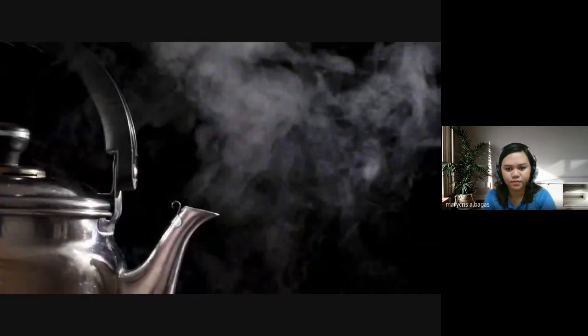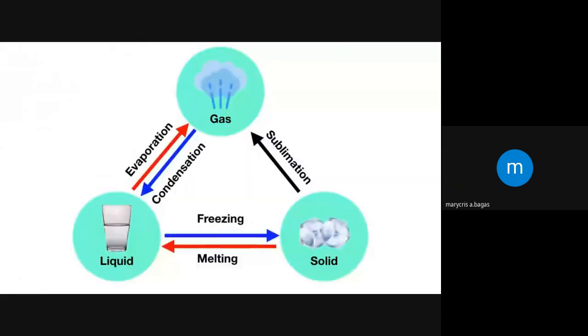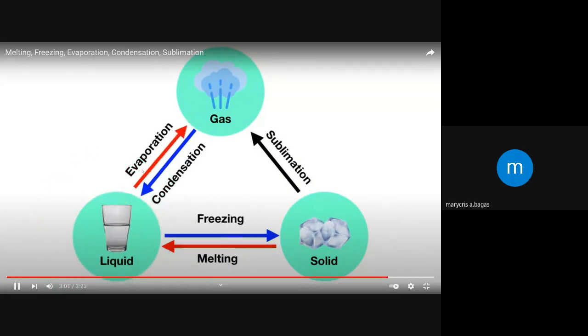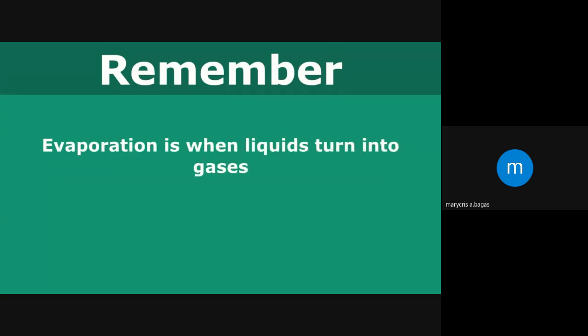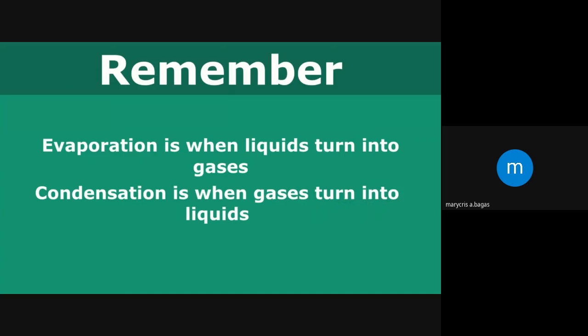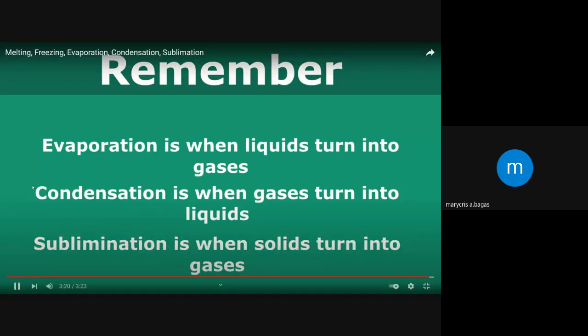Now here's another. When you boil a pot of water, say to make tea, you can see all of this gas coming out of the kettle. What is this an example of? Well, in this example, liquid water is turning into water gas or water vapor as you boil it. This is an example of evaporation. So from today, remember, evaporation is when liquids turn into gases. Condensation is when gases turn into liquids. And sublimation is when solids turn directly into gases.